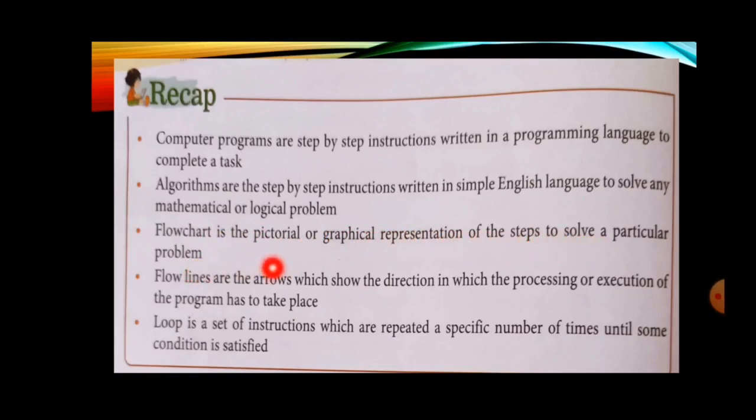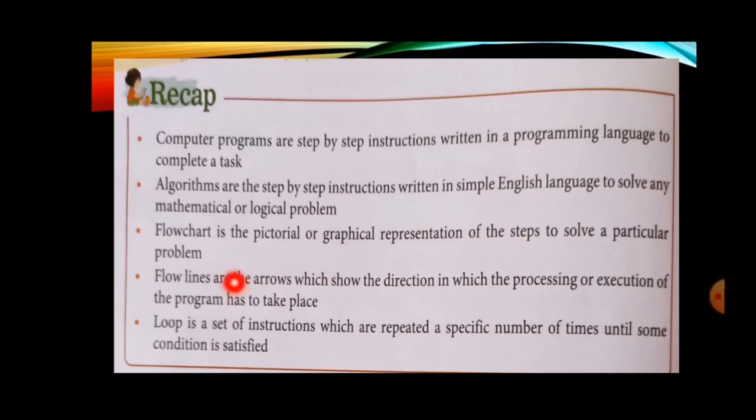Students, you know very well that we use different symbols like start, which we call an oval, after that a parallelogram for input output, and processing we always do in a rectangle. Now flow lines. Flow lines are very important, as I have already discussed, because flow lines mean arrows.